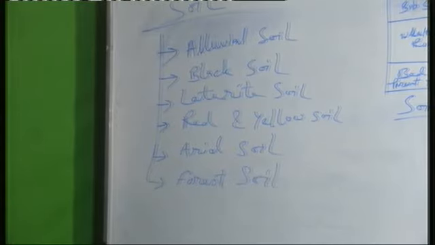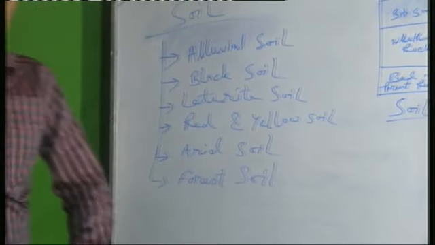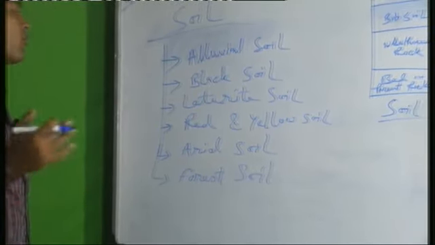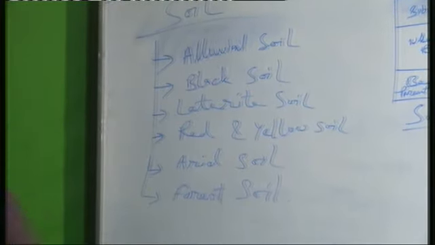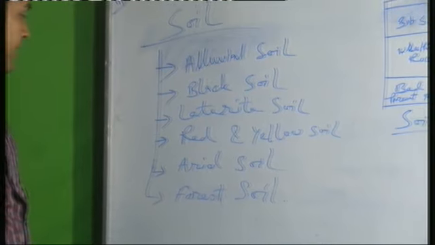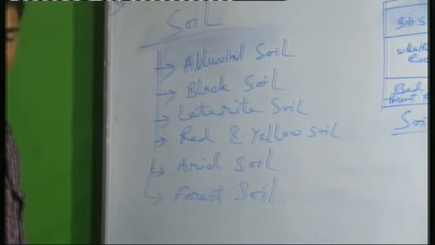In your book also there is a map. You should follow this map also because map pointing will come from that part. So the different types of soil are the alluvial soil, the black soil, the laterite soil, red and yellow soil, arid soil, and the last one is forest soil.